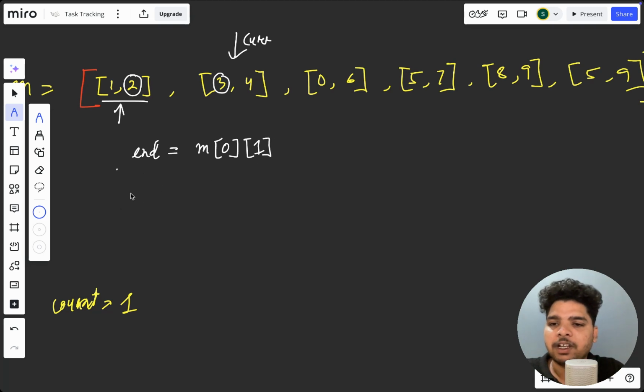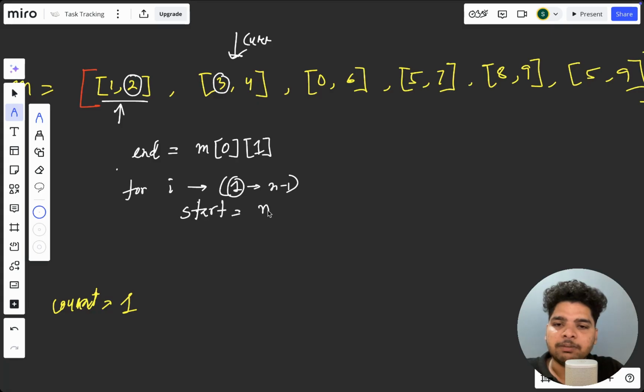We'll run a for loop with i starting from 1 to n minus 1. When we are at the first index, the current meeting's starting point, start, is m of i, 0, the first element.